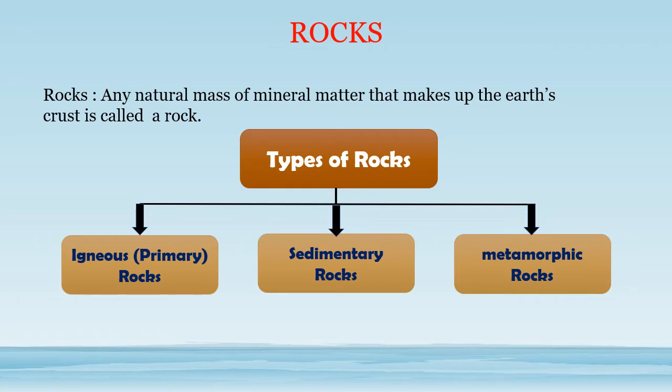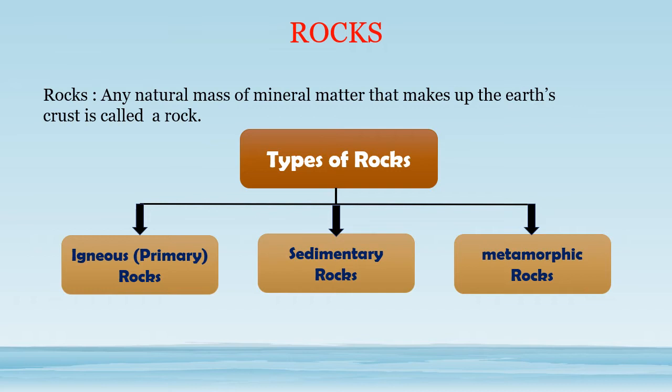Do you know children, what is the earth crust made up of? Yes, it is made up of various types of rocks. The earth crust is the thinnest layer of the earth. Any natural mass of mineral matter that makes up the earth's surface or the earth's crust is called a rock.